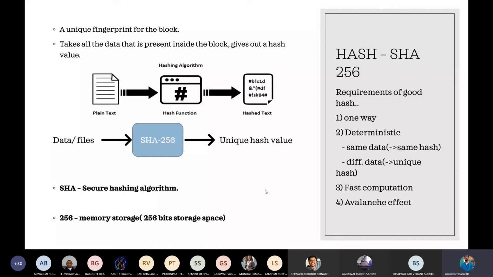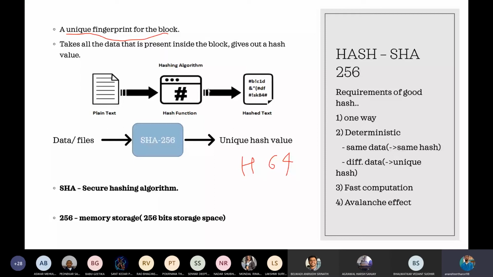Before going into the hashing algorithm, let us just recap what we know about a hash. The hash is a hexadecimal value, it is 64 characters long, and it is a unique fingerprint for a block. So it is unique for each and every block. These three things we know about the hash till now, and also we know that the hash is generated using the data present inside the block, the previous hash, and the block number.